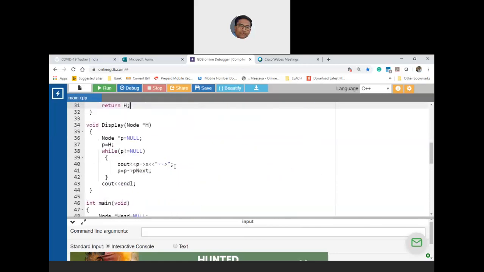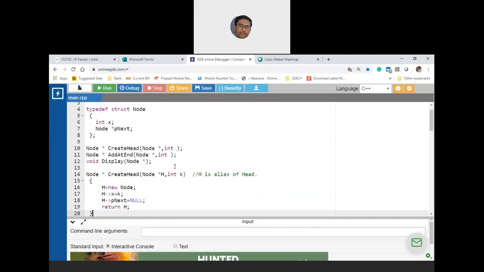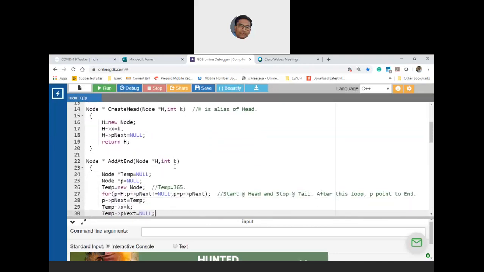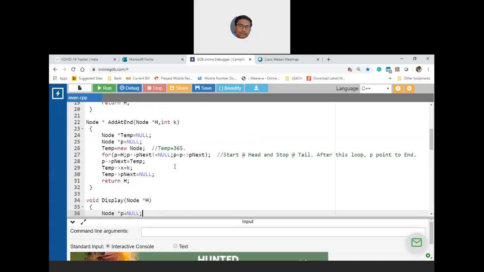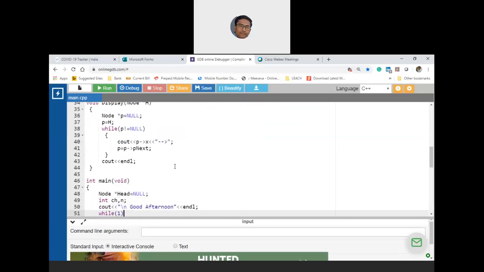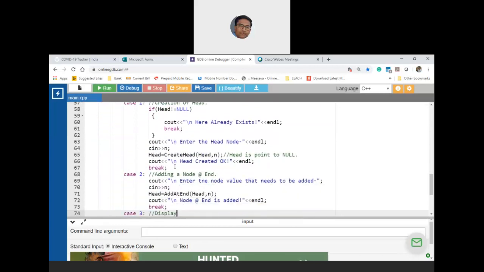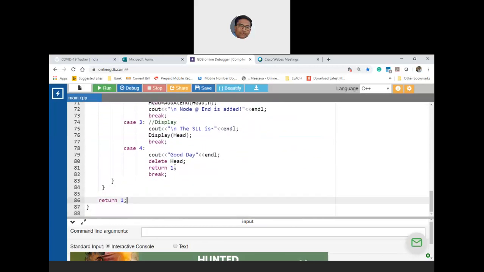So if you see this, we are bringing the concept of modularity to the earlier solution, where you have segregated the different processes of a singly linked list, let it be the creation of the head node or adding the node at the end or the display part, and the generic code you are handling in main. So shall I start compiling?